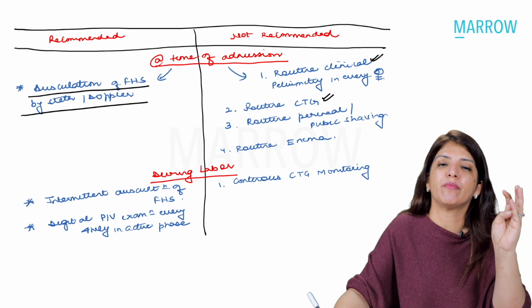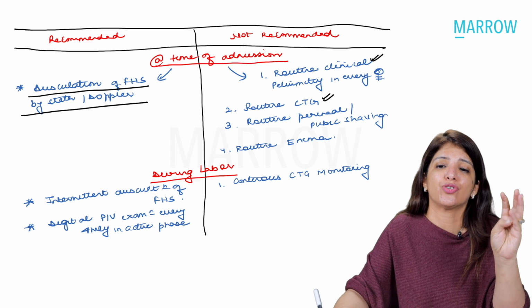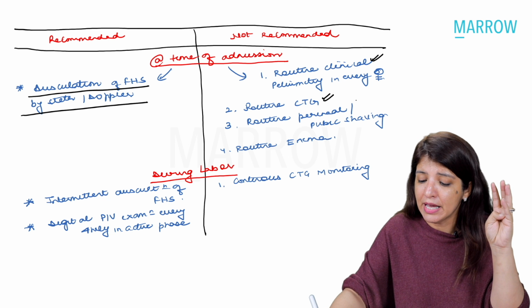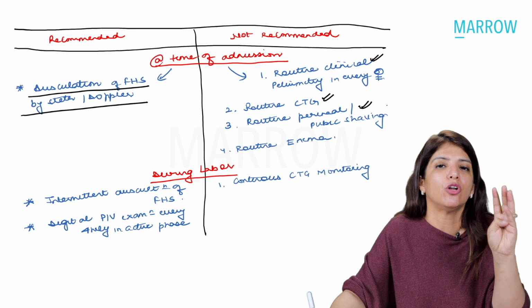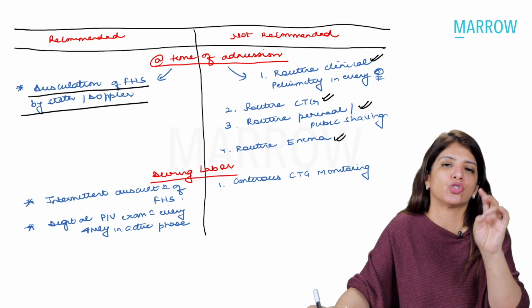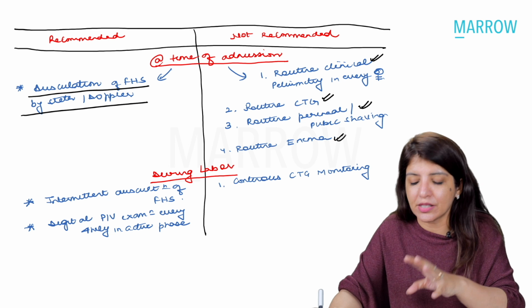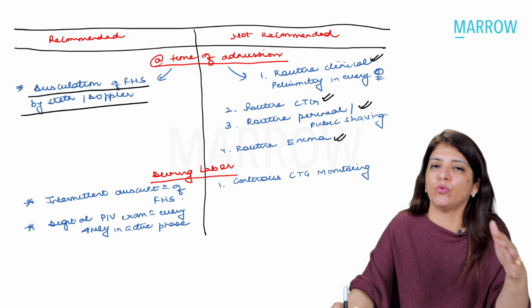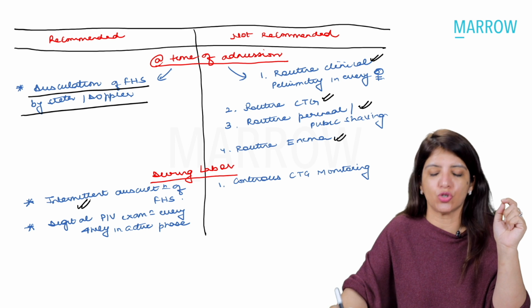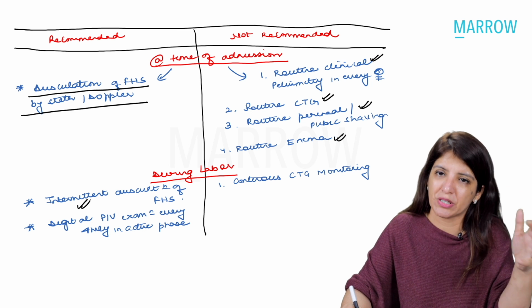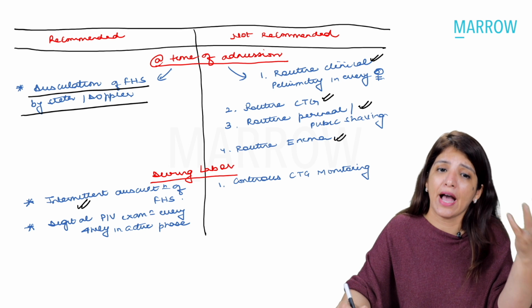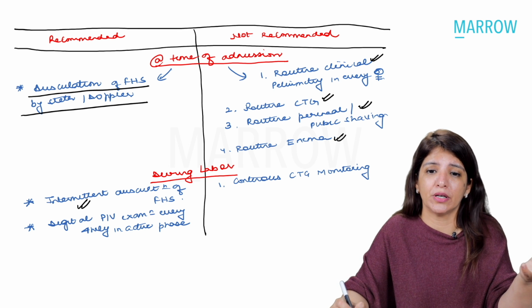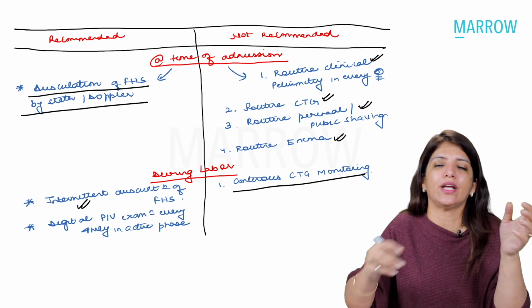It does not recommend routine clinical pelvimetry in every pregnant female. It does not recommend perineal or pubic shaving, and it does not recommend enema. So these are the things which are not recommended by WHO. During labor, WHO recommends that intermittent auscultation of the fetal heart sounds should be done with the help of stethoscope and with the help of Doppler, but continuous CTG monitoring is not done.